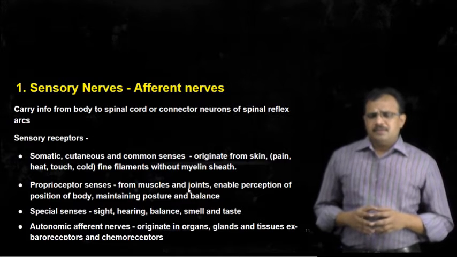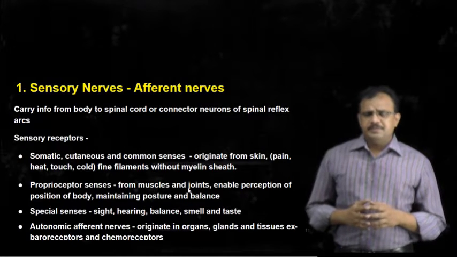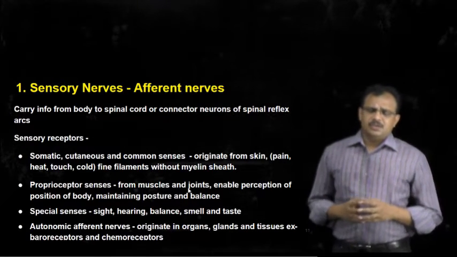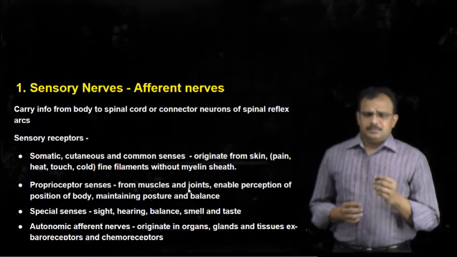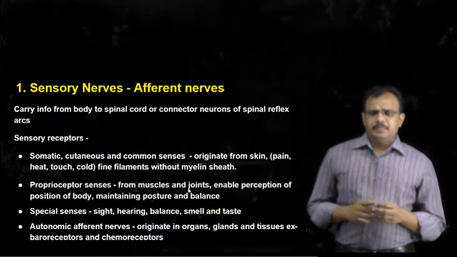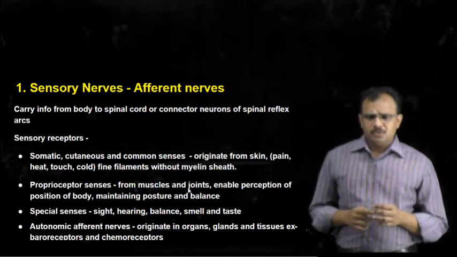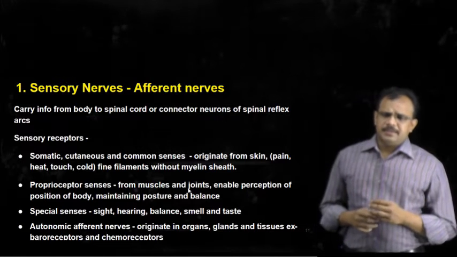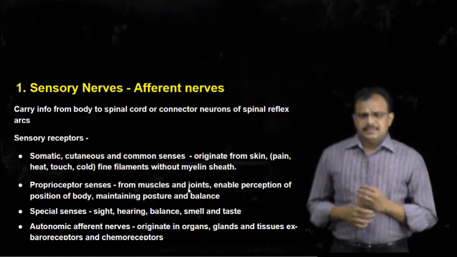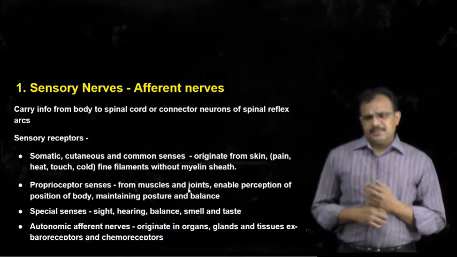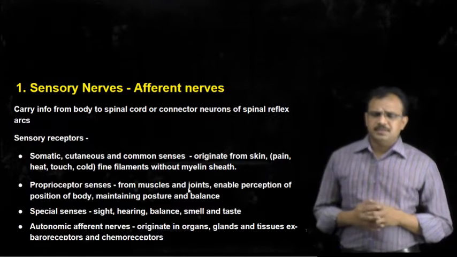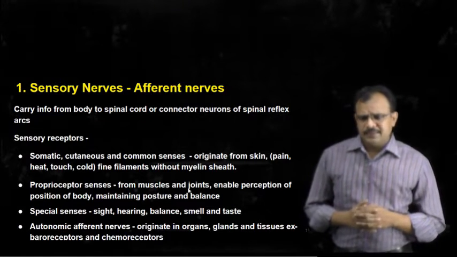Generally, these are senses which arise from the skin, such as pain, heat, cold, touch, all are the somatic senses or cutaneous senses. The next is proprioceptor senses.